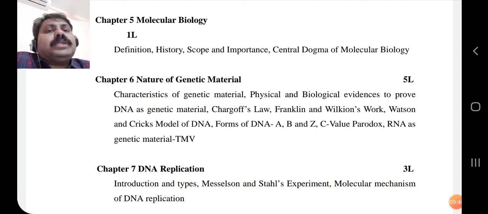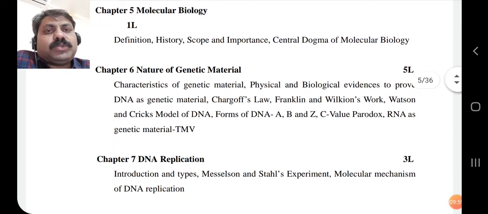We are now in the 20th century, and we can say we know everything about DNA. But the investigation and discovery of DNA started long back, at the beginning of the 19th century.